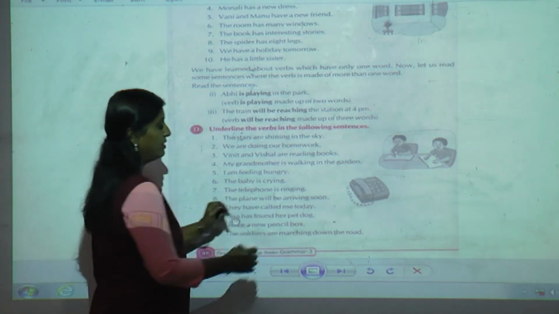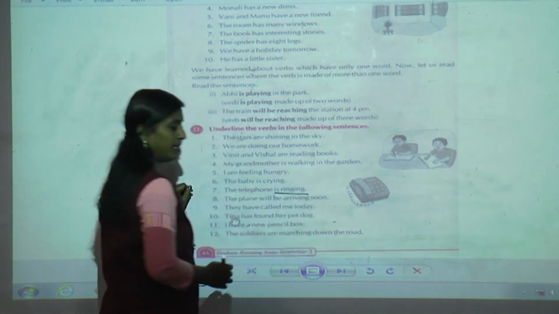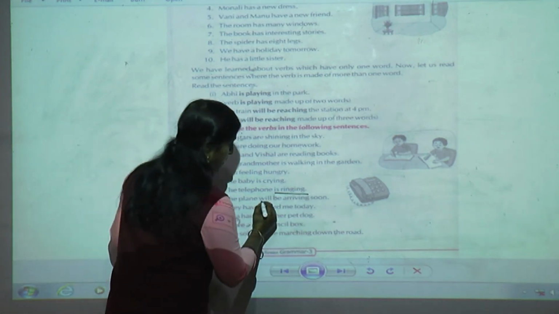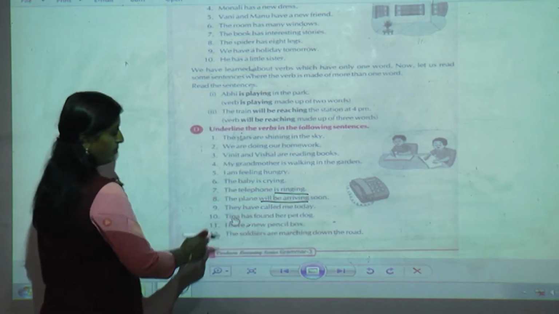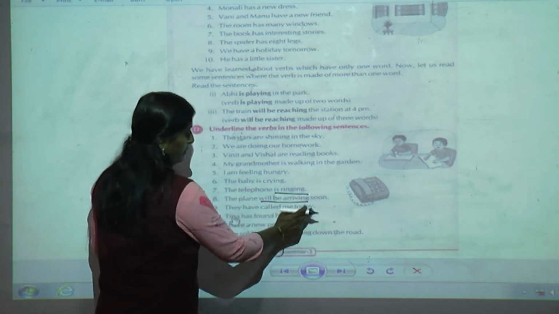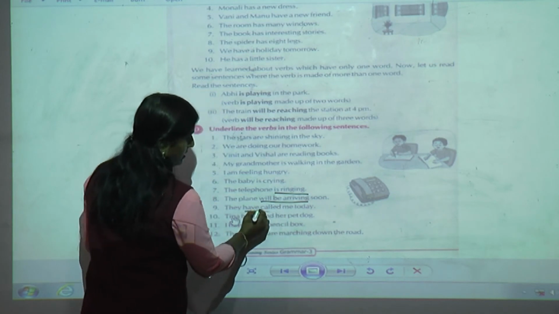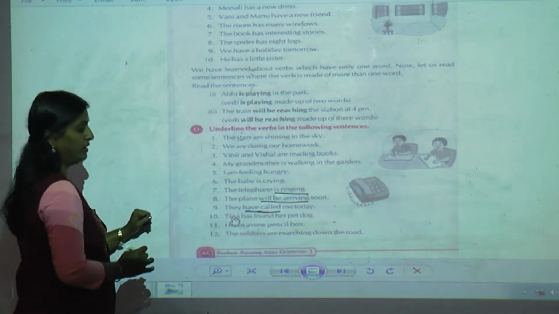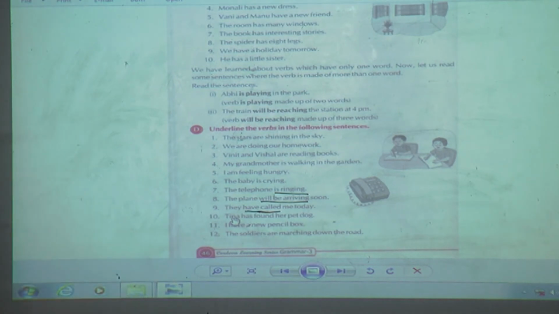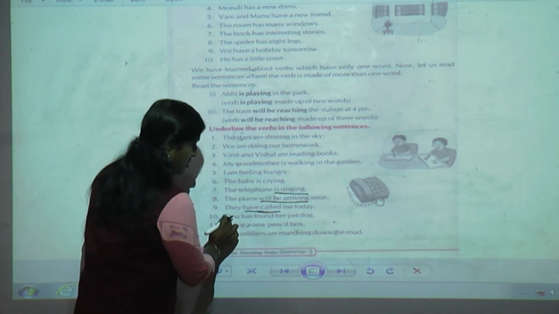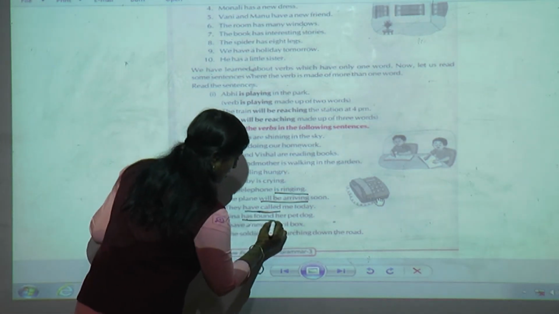The telephone, yes, is ringing. Is it correct whatever you have done? Very good. The plane will be arriving soon. They have called me today. Have called. This already I have done. Only I am giving you answer to recheck whatever you have done. If it is wrong, what you have to do? Just rub it. Tina has found a pet.